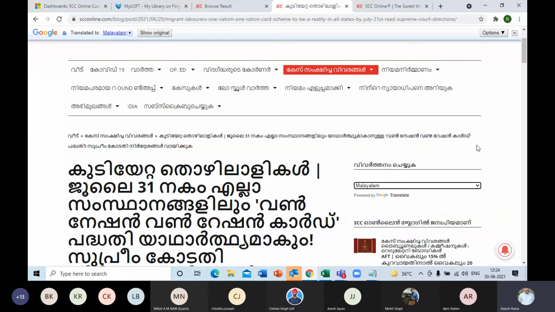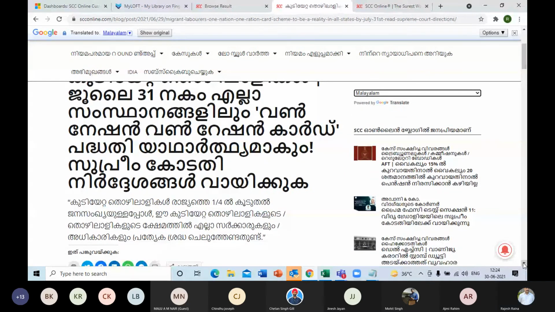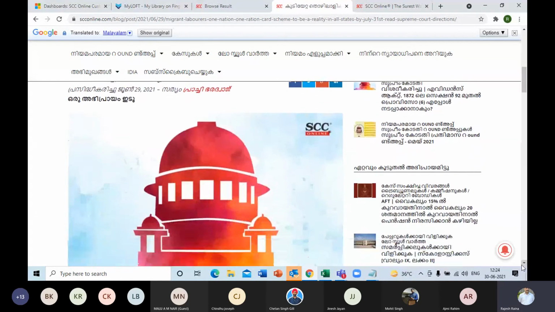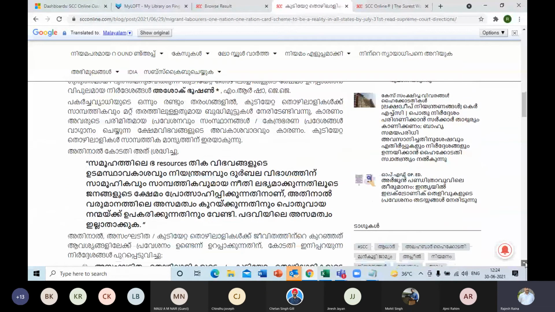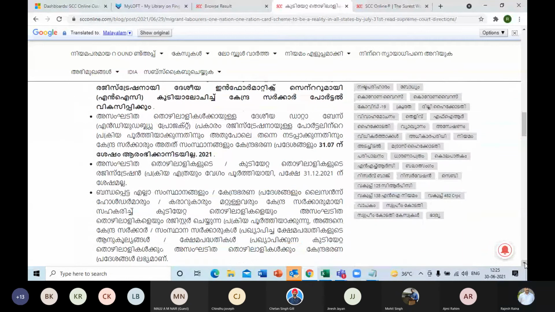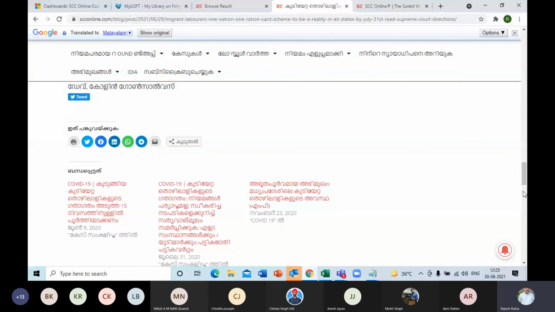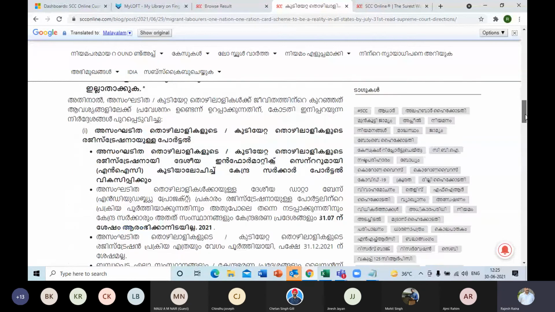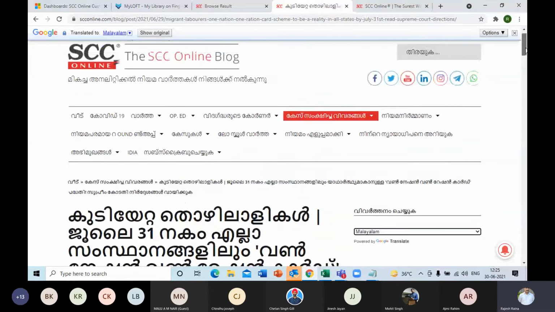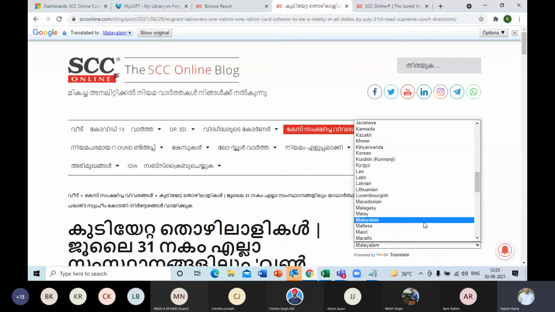From the Google Translate, you select this portion, and then you will be reading the entire title and the brief in your Malayalam regional language. You will be happy to use and read it because it makes you more comfortable. It gives you more pleasure and taste that way. So you have this flavor of regional language also in the blog, which I'm sure you'll enjoy.